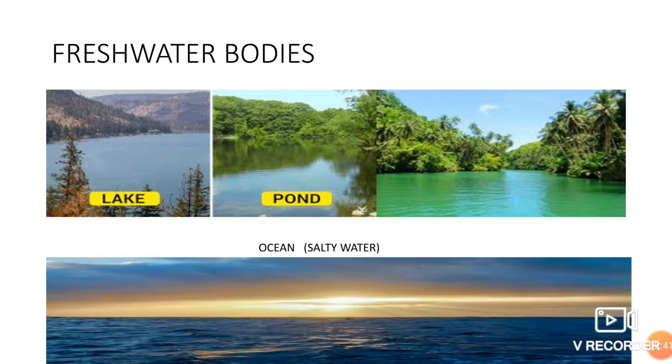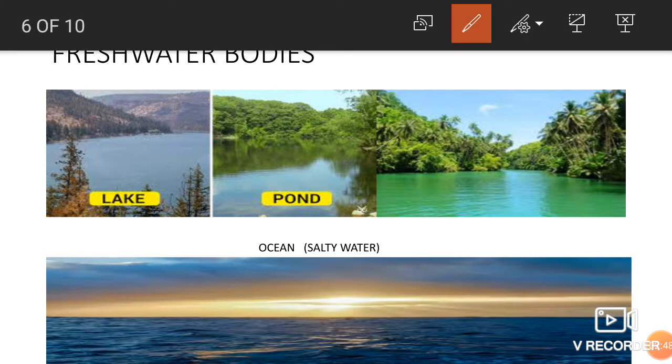Drinkable water, the fresh water, is the water that is fit for drinking, and we use it for domestic use. And where do we get it? We get it from the lake, pond, river. They contain fresh water. They are commonly called fresh water bodies. The lakes, the ponds, the rivers, the streams, they are the fresh water, beta.